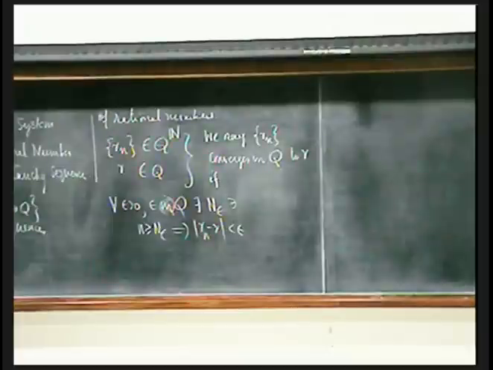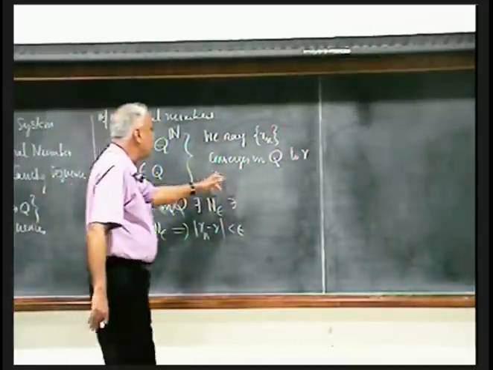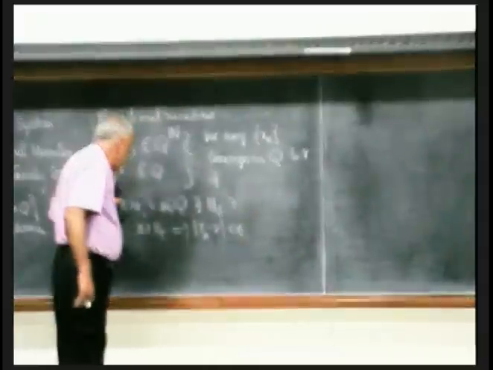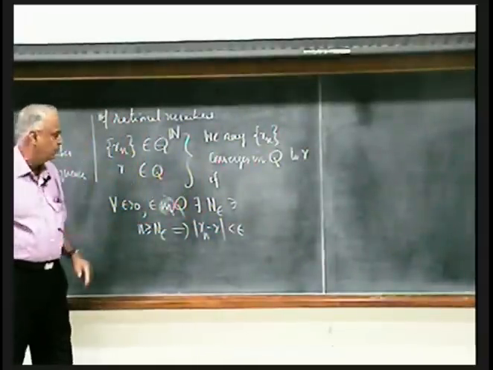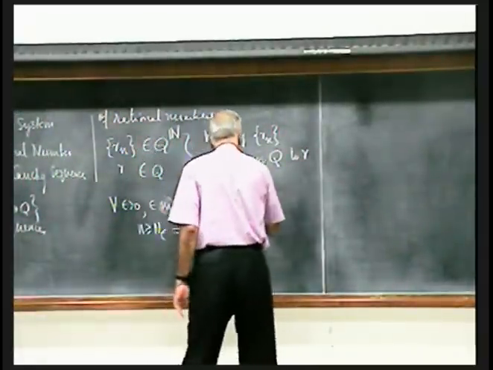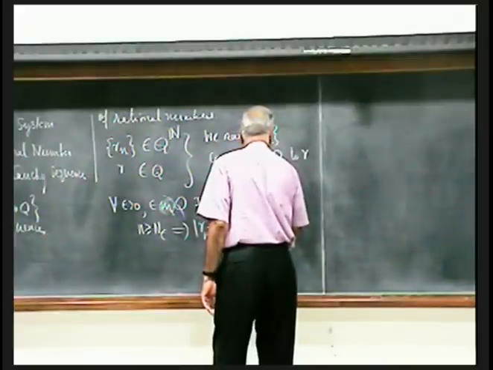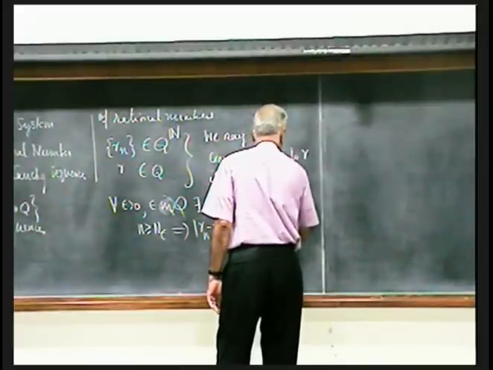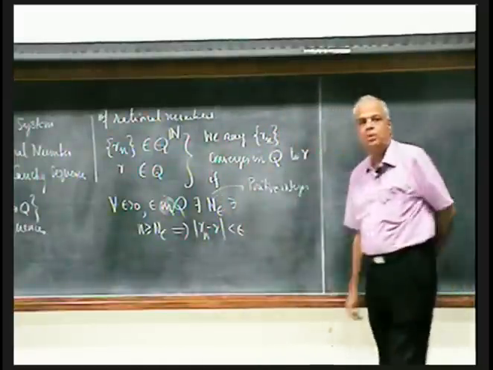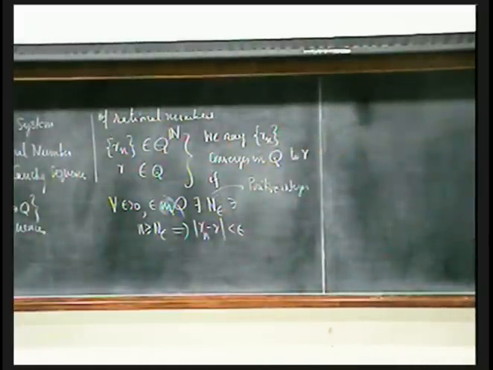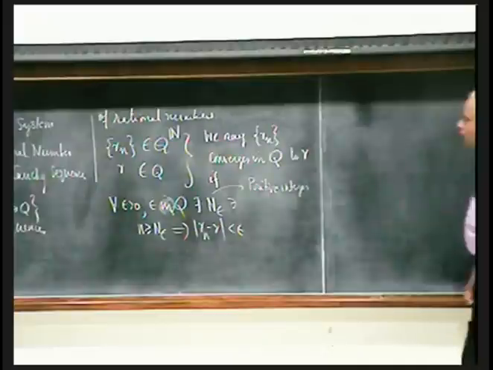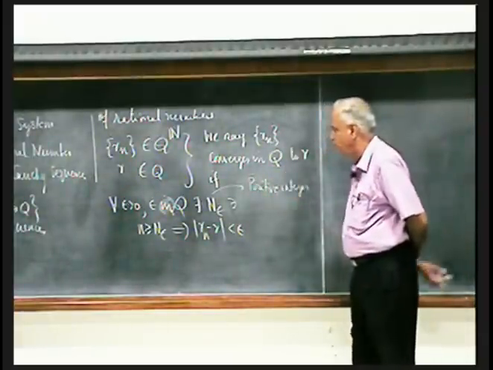That's the standard definition of convergence for any situation. I said convergence in Q because I am dealing with everything in terms of Q. This n_epsilon is a positive integer, so it is also a rational number. Everything is defined in terms of rational numbers. That's why I say convergence in Q.